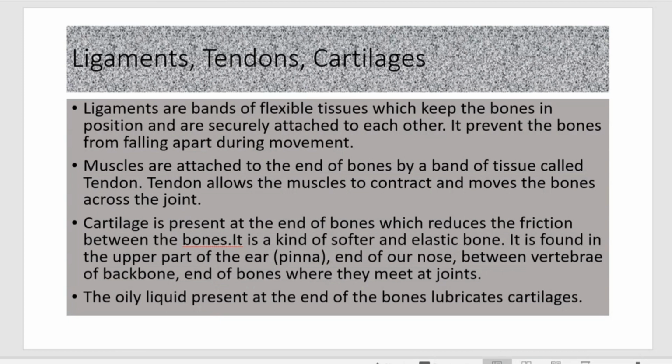What are ligaments? Ligaments are flexible tissues. What is tissue? You all know, a group of cells together we call tissue. So flexible tissues are called ligaments. They help the bones keep in the correct position without falling apart. While doing activities, the reason your bones do not come out is that they are tightly packed with the help of ligaments.